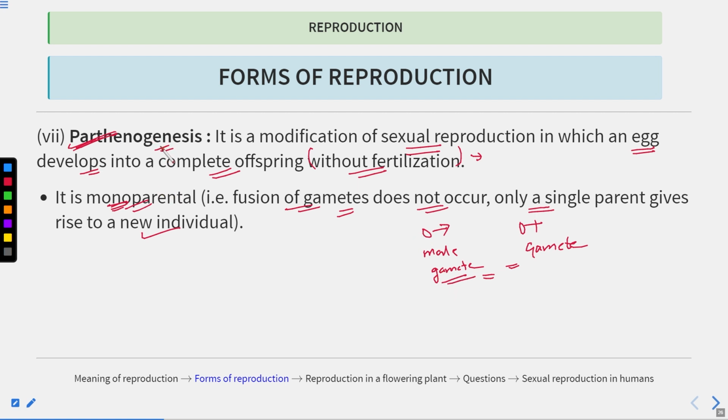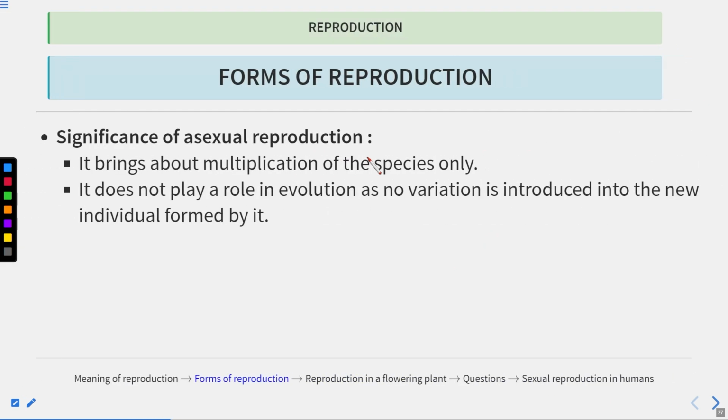But in the process of parthenogenesis, there is no formation of gametes and only one parent is involved. The entire organism develops without fertilization. Clear? By a similar method, fruits are also developed. Seedless fruits can be developed, and that is known as parthenocarpy. It is the development of fruits without fertilization, and in this process seedless fruits are developed. Clear?